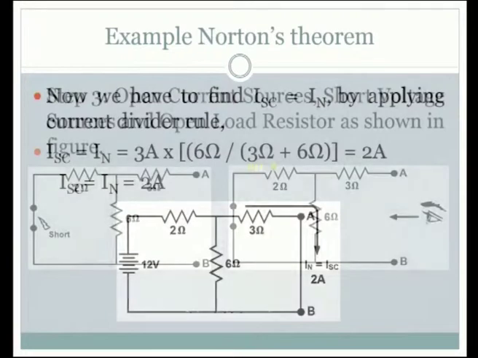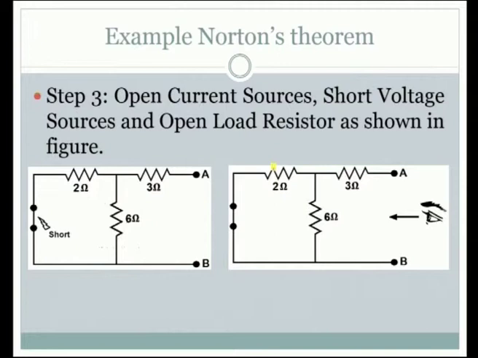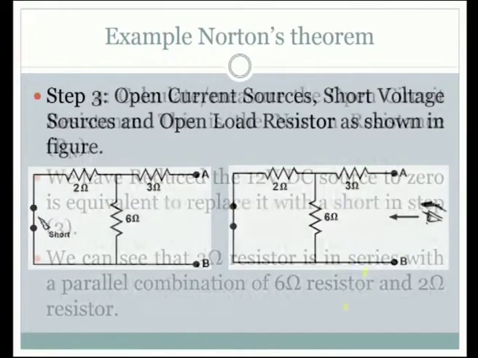Have a look at this diagram, and also these steps, we will be able to understand. And now step 3, open circuit sources: short the voltage sources, open the current sources, and open the load resistor as shown in the figure. We need to find out what is the resistance now present. See, the voltage source is short circuited, we do not have the current source here. So, this is how it is done.